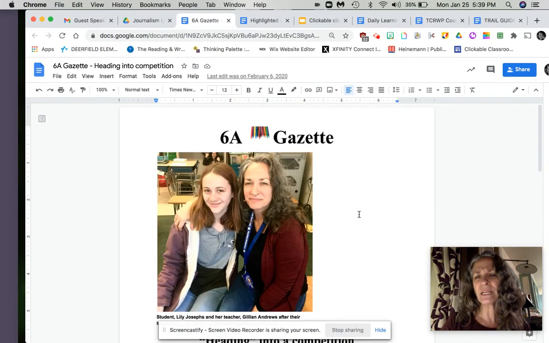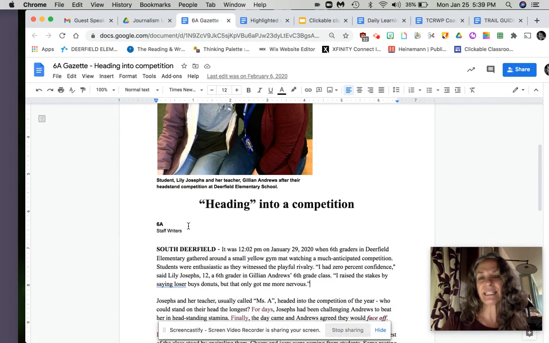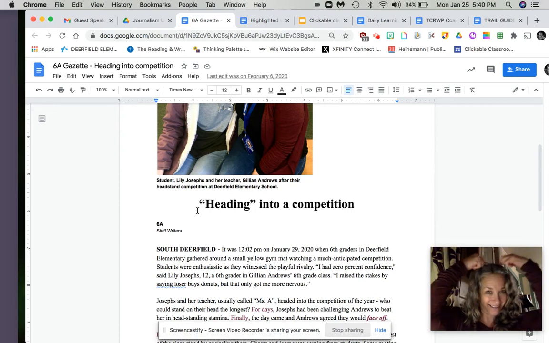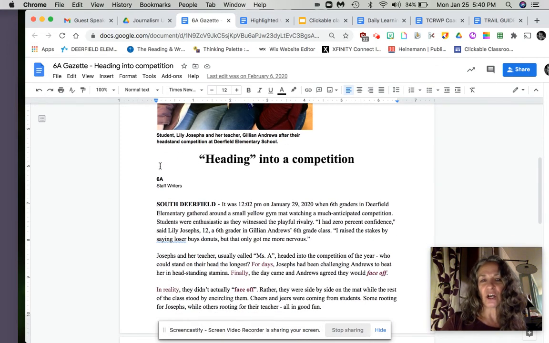So the first thing we did was we got the picture. Actually, that wasn't the first thing we did. We actually wrote the article first, and then we got the picture and we wrote the caption. But we did come up with a heading. So in this case, our heading was "Heading into a Competition." Get it? Heading, headstand, heading. So we did that. And then you can study what we did here. We wrote "6A are the staff writers." You will actually want to put your name as a staff writer.